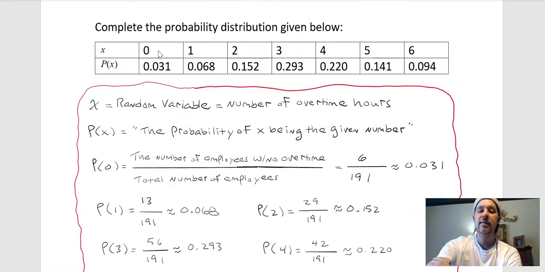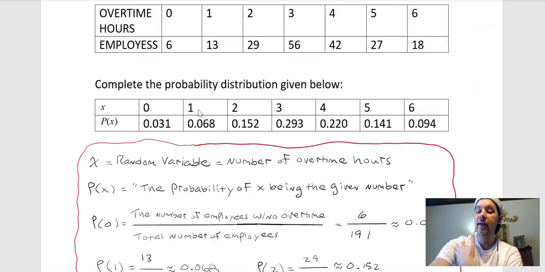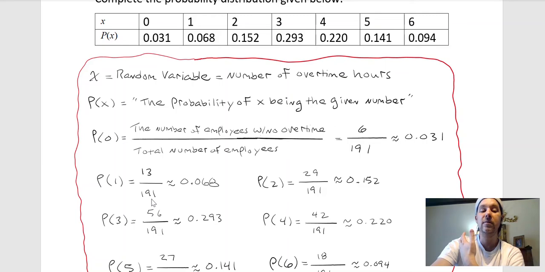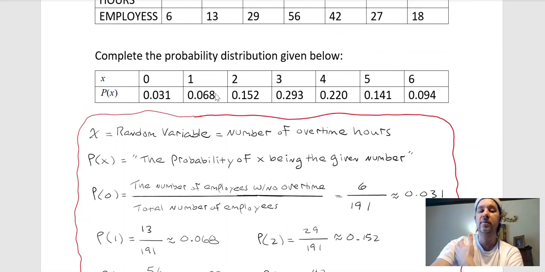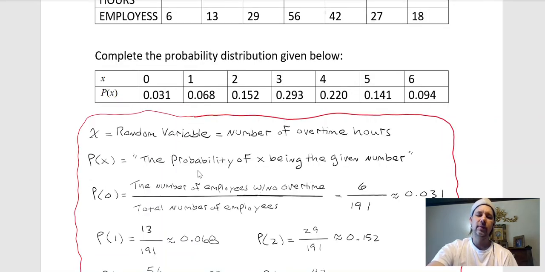All right. Now I did all the others the same way. Say, for example, P of 1 was 13 over 191, meaning the odds that a randomly chosen employee worked 1 hour of overtime. Well, there were 13 such employees over 191 total, and that turned out to be 0.068 in decimal. That's why this is 0.068. So that's the concepts together of a random variable and a probability distribution. Okay? It might take a little while to sink in, but if you study it enough, I'm sure that it will become something that you can accept.